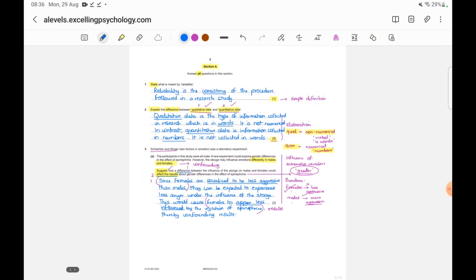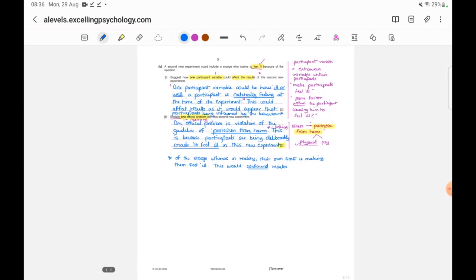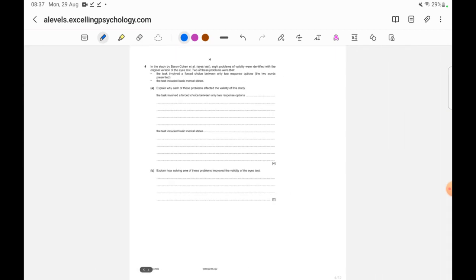What we've answered in this 3A and B has got all to do with confounding and protection from harm. Next question is from the Baron-Cohen eyes test, but I'll stop this part here. It's becoming lengthy. I'll come back with this part soon, and whenever I do, I'll link it in the description box. So in the next part, we are going to be continuing with question 4 of this same paper.